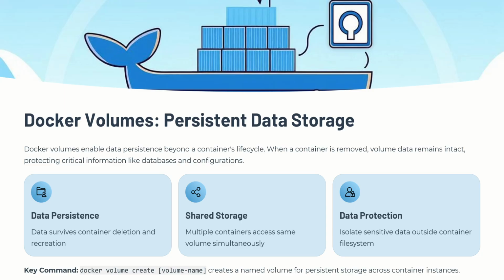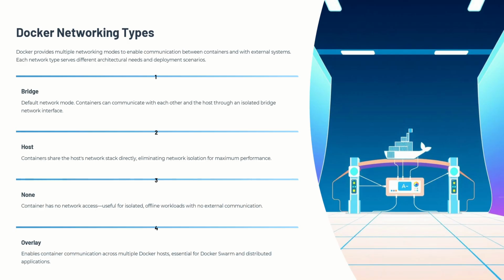Docker provides several types of networks. Bridge is the default type where containers can talk to each other. Host gives direct access to the host network, and overlay connects containers across multiple Docker hosts.